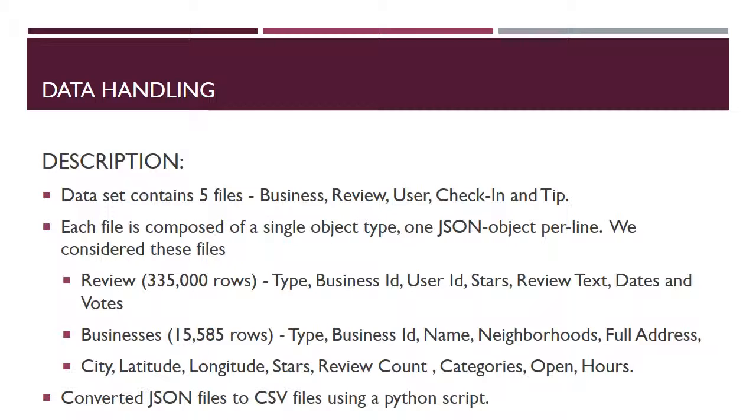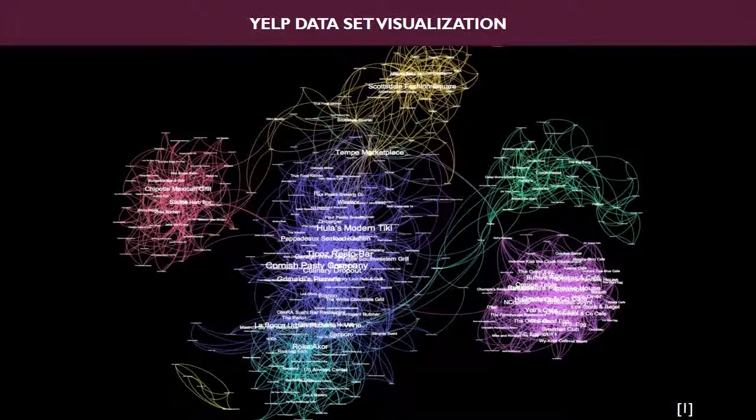The Yelp dataset contains 5 JSON files. Among these files, we are interested only in the business and review files. We first converted these JSON files into a standard CSV format using a Python script. Subsequently, we used a VB macro to link the businesses and review datasets.